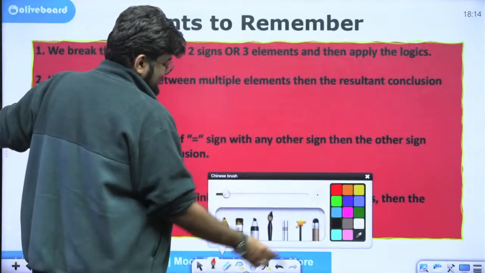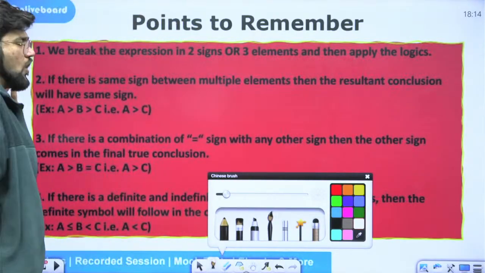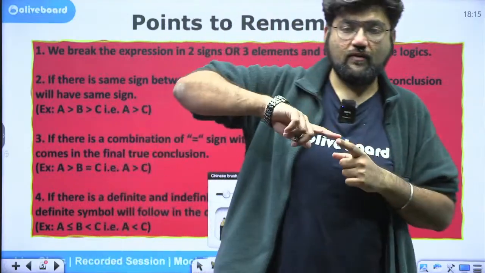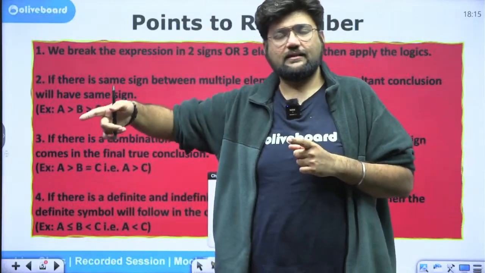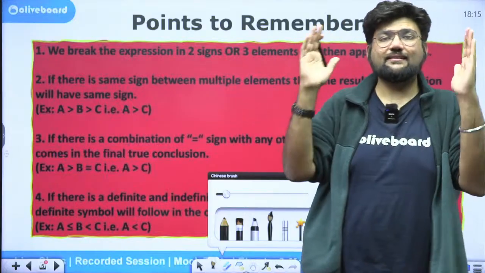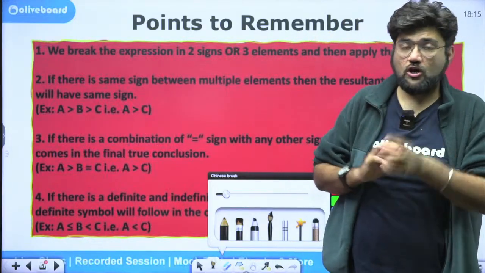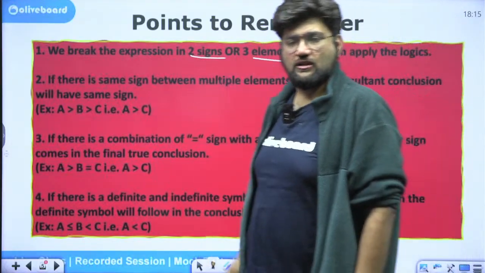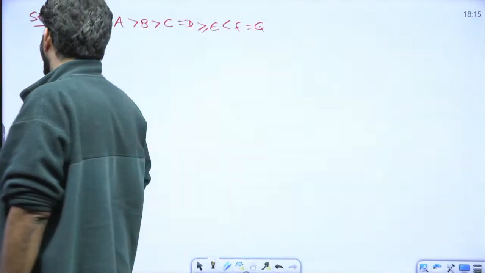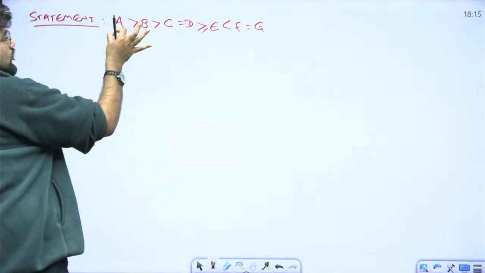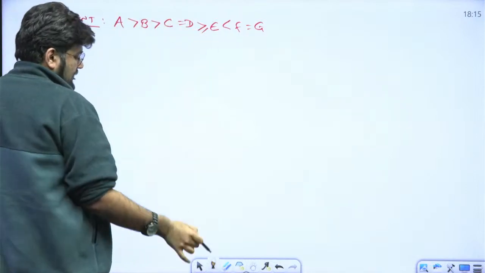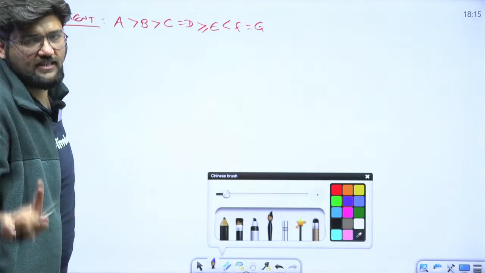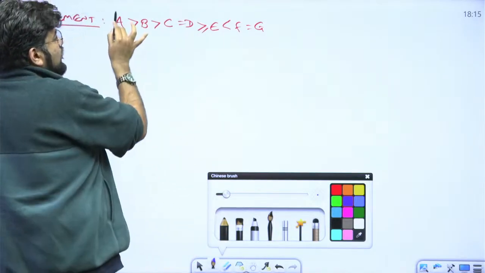Rule number 1 says, whenever you have a long expression and you need to go from one end to the other, or check between one letter and the other, you need to break the set into 3 elements each, or 2 signs each, to approach it clearly and make it easy to understand initially. That is the first rule. If I need to go from A to E, I can't do it directly at this stage. Later on, you will do it directly, so much so that you will just read and tell me the relationship. But at this stage, no. Break it down into sections of 3.